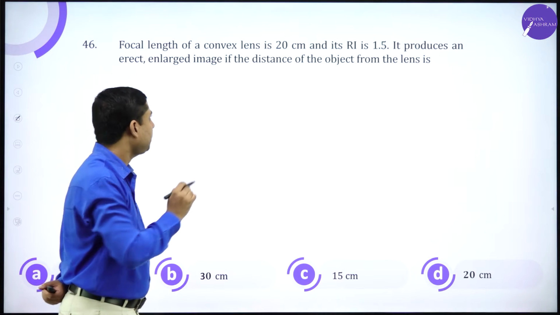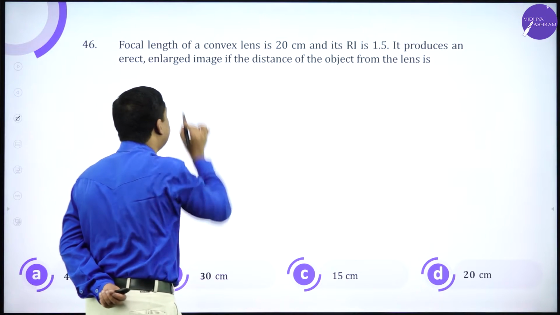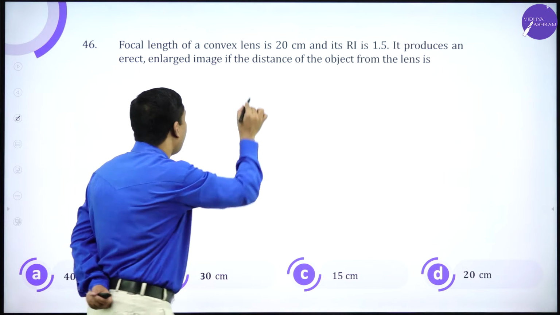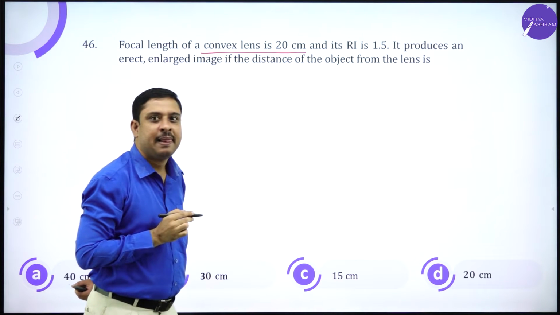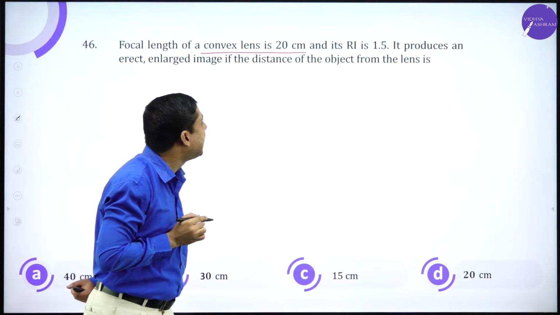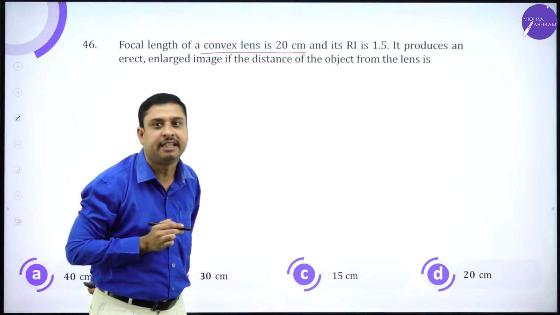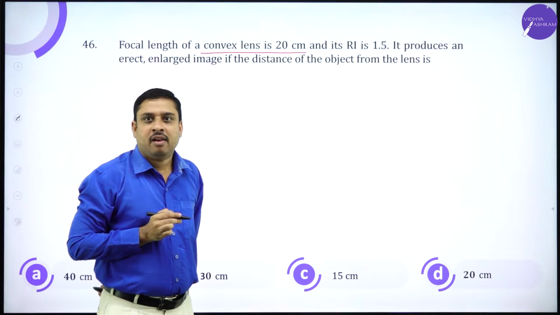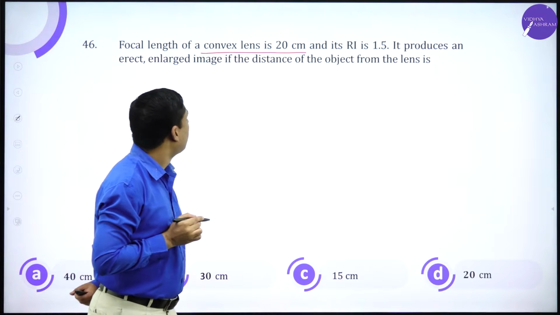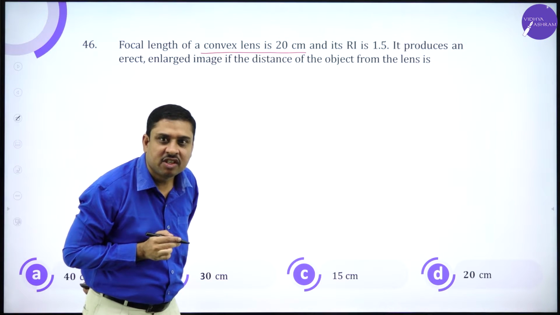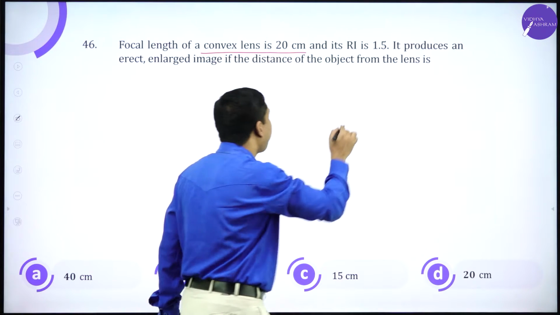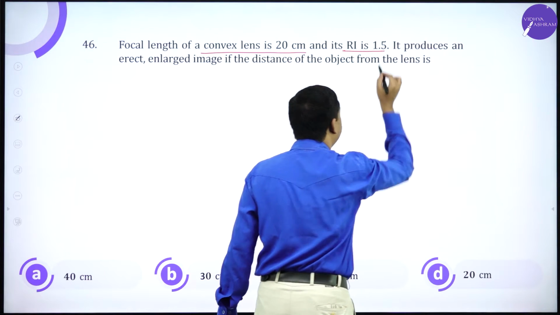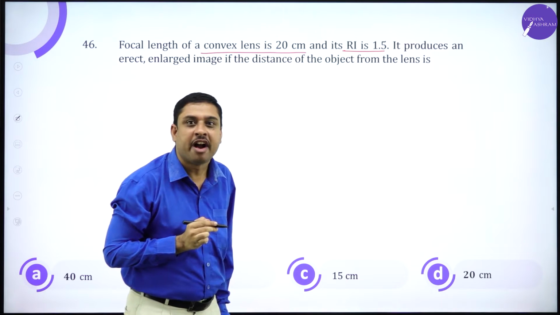Now, focal length of a convex lens is 20 centimeter. Focal length of a convex lens is 20 centimeter and its refractive index is 1.5.